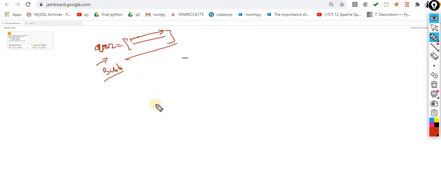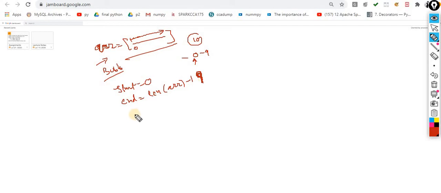Now what are you supposed to do? Initially, start is equal to 0, and end is equal to len of arr minus 1. What is the meaning of this? Because counting always starts from 0, if the length of the array is 10, you are supposed to move only from 0 to 9. The same thing I am doing over here. The end will become 9. If 10 items are there, then the last item index would be 9, because counting always starts from 0.